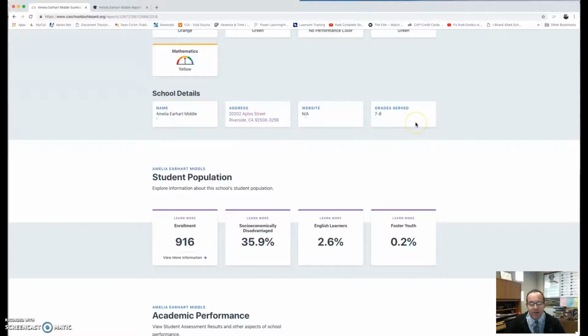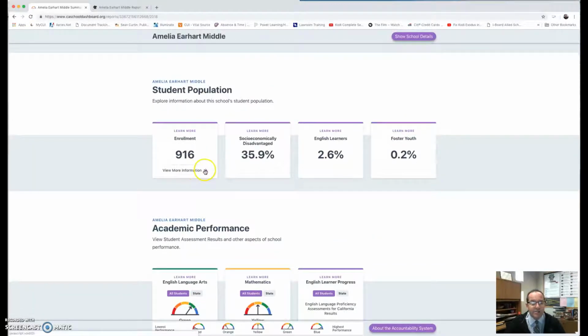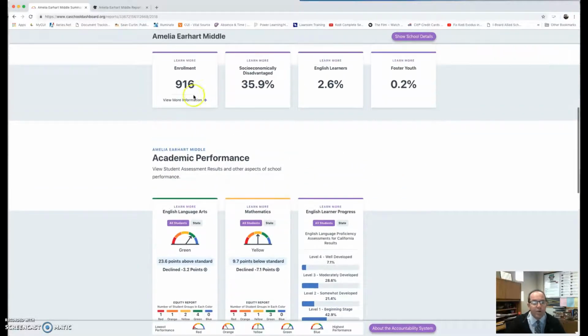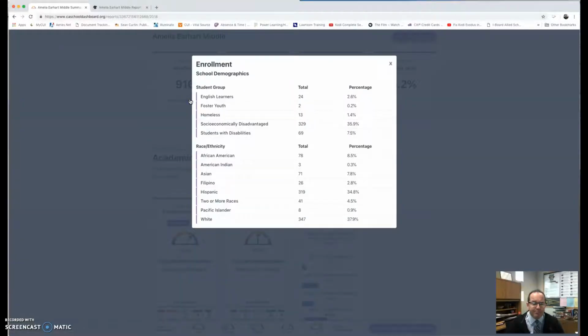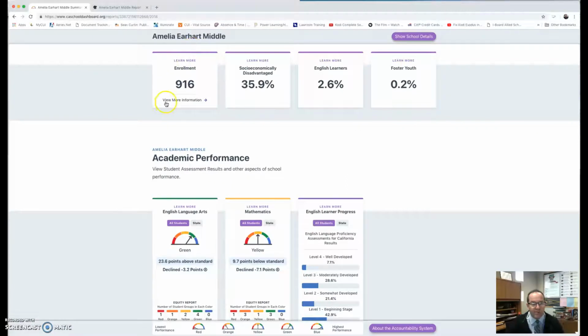So some of our school details, not like you didn't know that, but there were 916 students enrolled for our student population last year. 35.9% were economically disadvantaged, 2.6% English learners, and 0.2% foster youth. Now, when you want to view more information, so what kind of students do we serve? This is our demographic, so you can take a look. When you click on that, you'll see English learners, foster youth. You'll see what percentage of our students we serve, and so it'll give you that bird's eye view of what are the students that are in front of us each and every day. And again, that is right here where it says view more information.